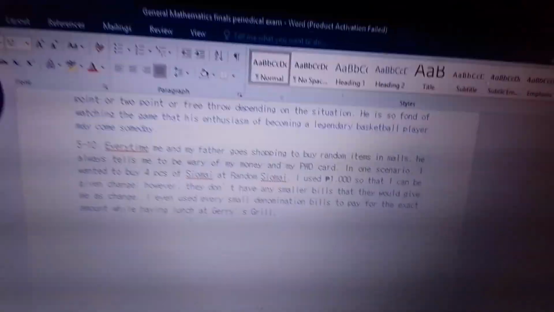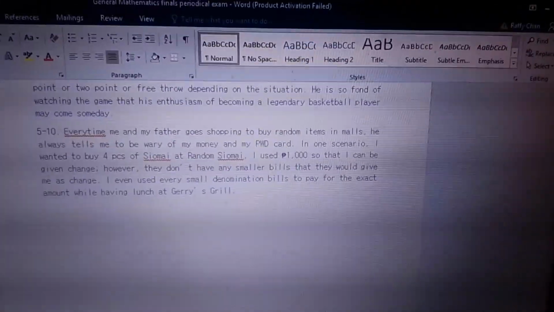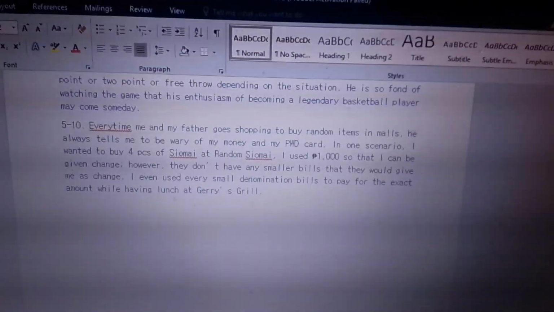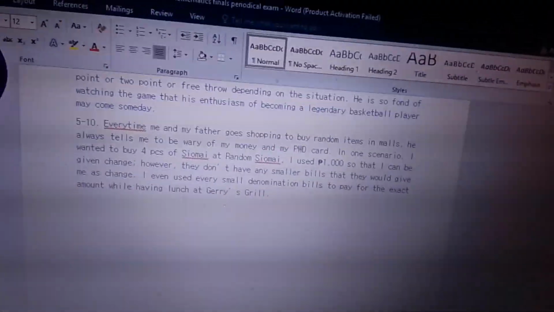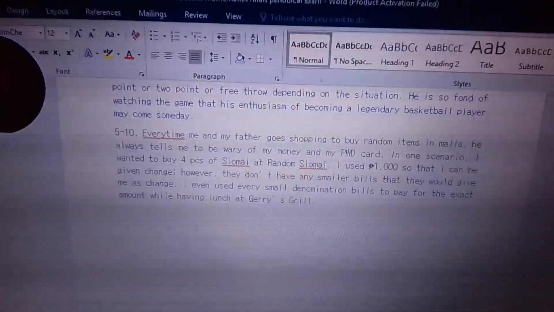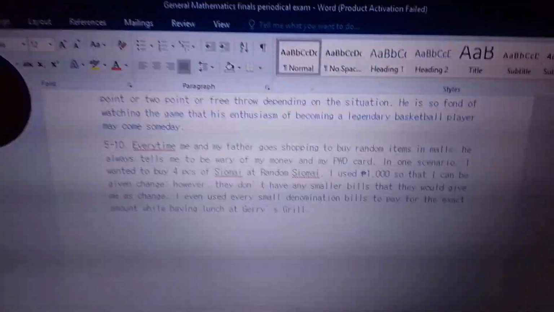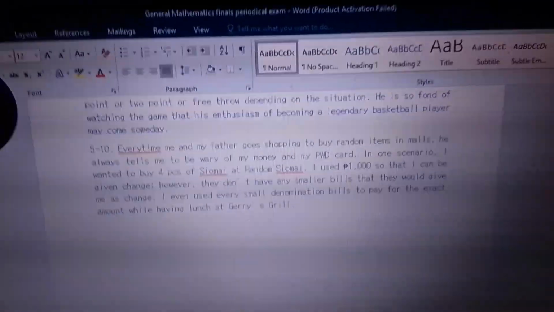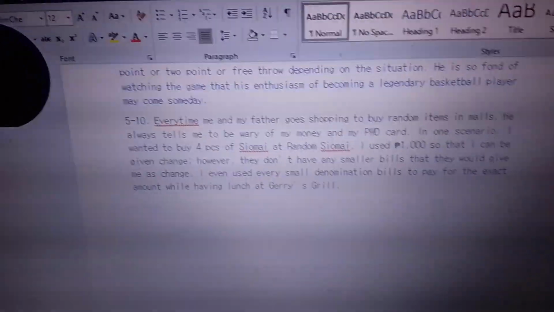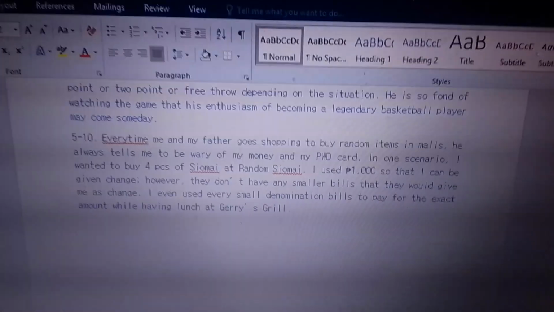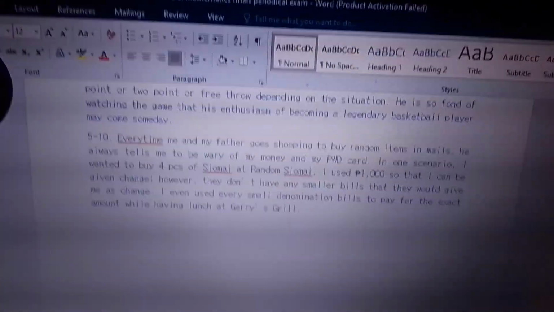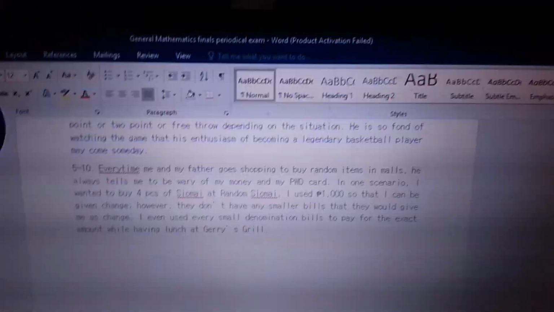Ayan, kasi nga that's also one more lesson that my mom told me when it comes to shopping. Dapat, they told me that you should prioritize the big bills first so that you should be given the change. Like for example, nagpunta ka sa Jollibee, you buy mix and match na 100 peso, 150 pesos. Dapat you should give 1,000 para you'll be given change of 850. Not you will give 150 exact amount para later when you eat at sa small food stalls or magmamasaya ka, you'll just give 1,000. No. Dapat you should give the bigger money in the restaurant so that you'll be given smaller change for smaller fares.